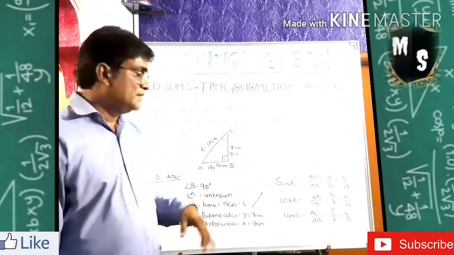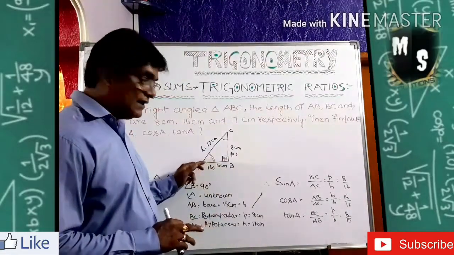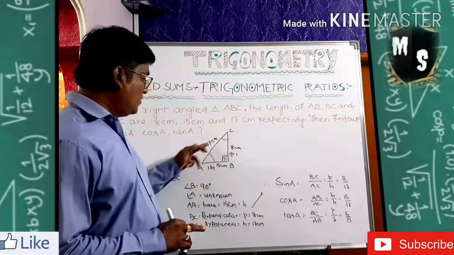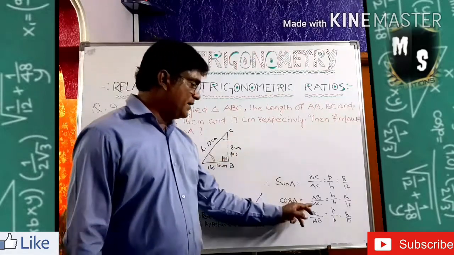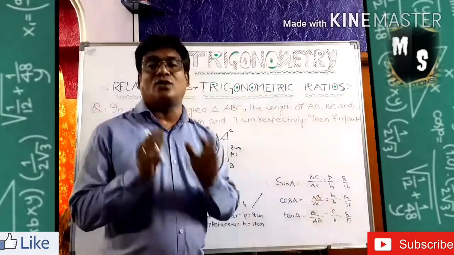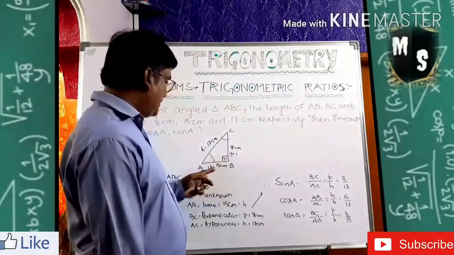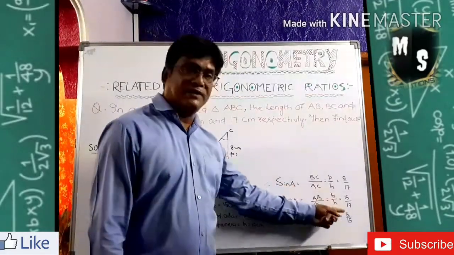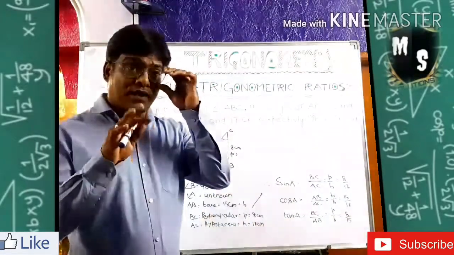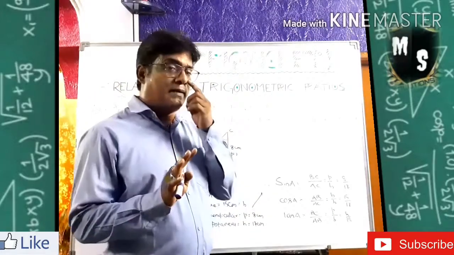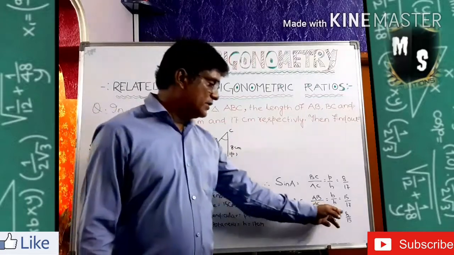This is the answer. Then what is cos A? Cos A is the adjacent side, meaning the unknown angle's adjacent side, base by the hypotenuse, that is AB by AC, or base by hypotenuse. So cos is the relation between the base and the hypotenuse. So that is 15 by 17. That is the answer. Then tan A. Tan is the relation between perpendicular and base. That one you have to remember. What is the perpendicular here? 8. And what is the base here? 15. So 8 by 15.